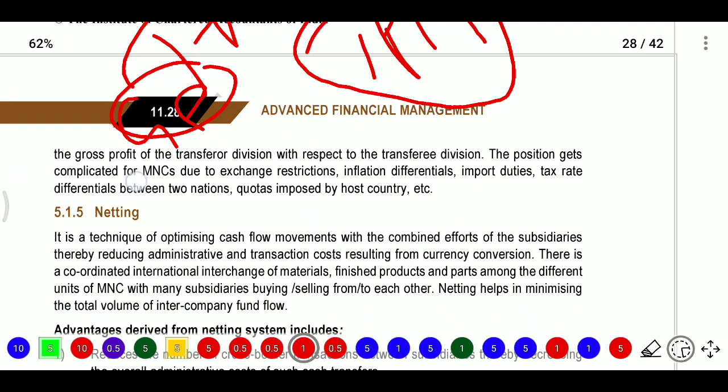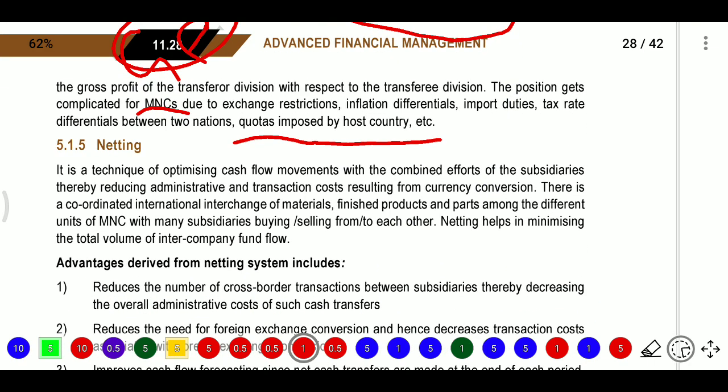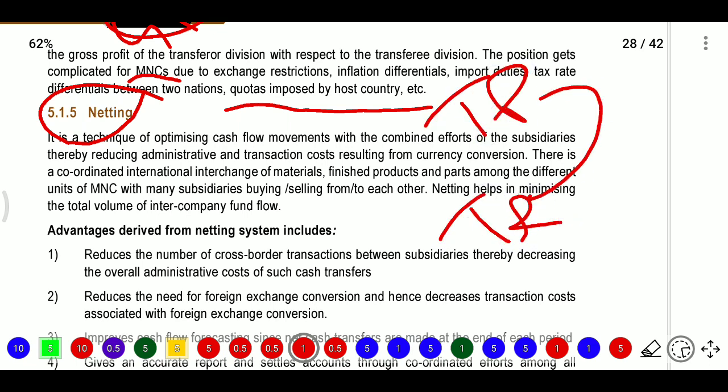The position gets complicated for MNCs due to exchange restrictions, inflation differences, import duties, or tax rate differences between two nations, or codes imposed by the host country. Netting means we cannot take the gross amount; we will take the net amounts. If your company has trade payable and trade receivable, after netting we will take the net.